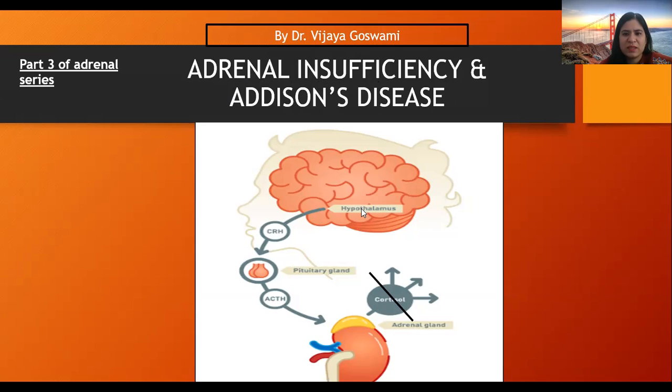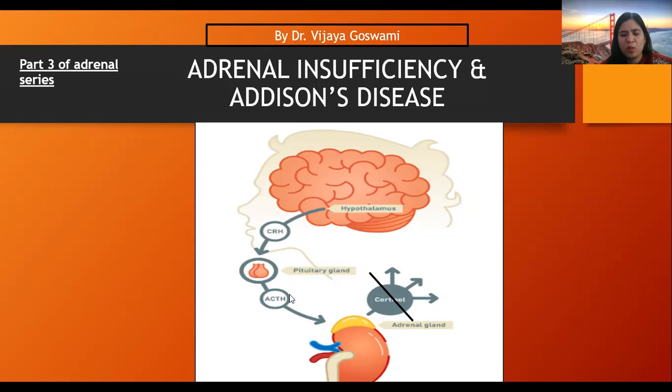So as you can see, from the hypothalamus, corticotrophin releasing hormone is secreted, which stimulates the pituitary gland, the anterior pituitary, to release ACTH, that is adrenocorticotropic hormone.